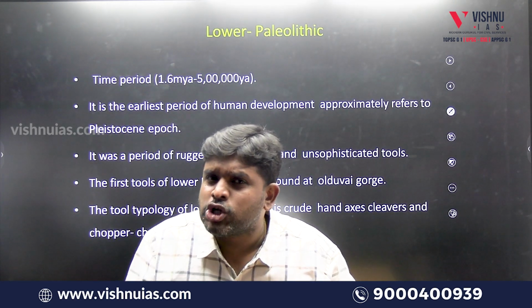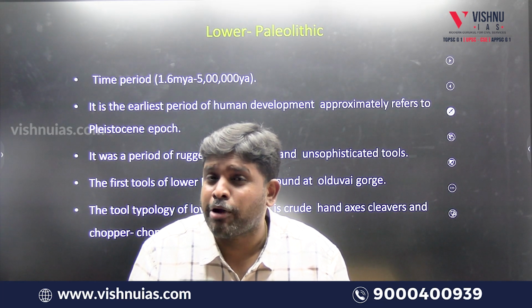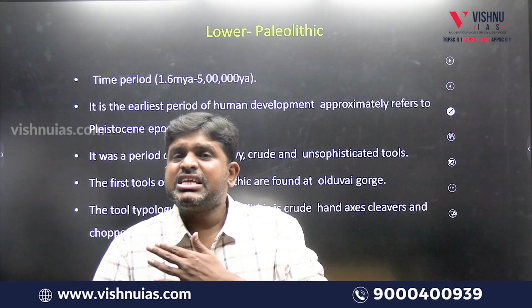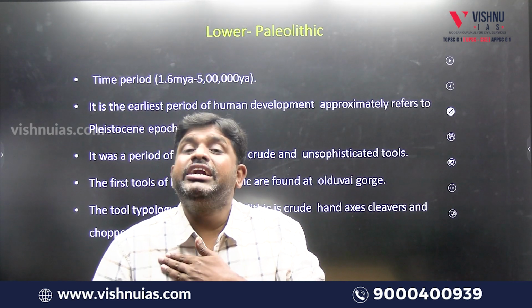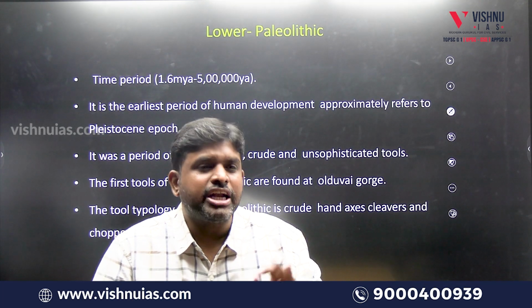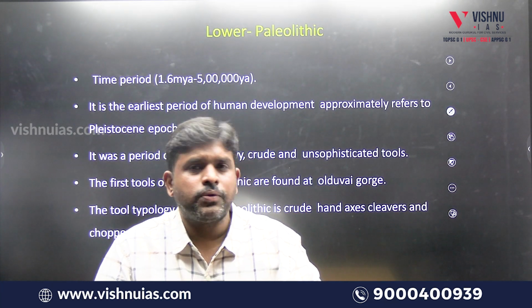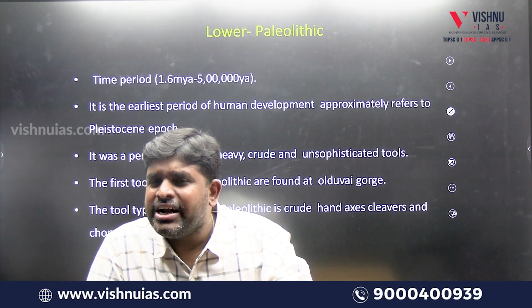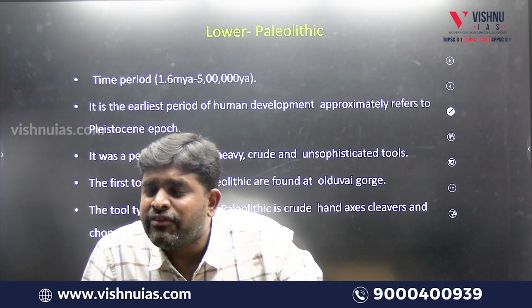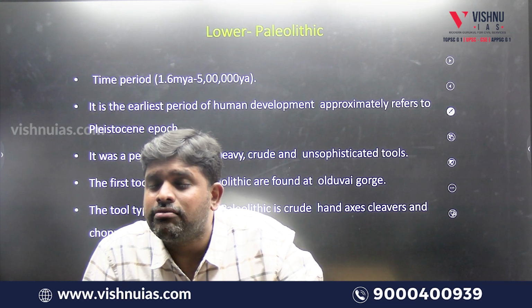So till 1.6 million years ago, we didn't have strong evidence with respect to evolution of culture, or proper evidence with respect to tools. So we come to the conclusion that the cultural evolution, the civilizational evolution, the material evolution started from 1.6 million years ago. That phase of cultural development is called Paleolithic. In Paleolithic, this first phase is called lower Paleolithic, recognized as 1.6 million years ago to 5 lakh years ago.